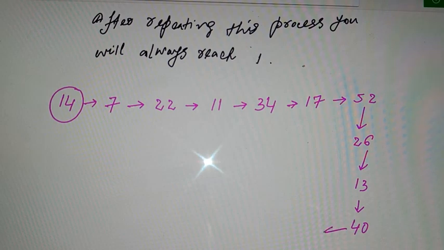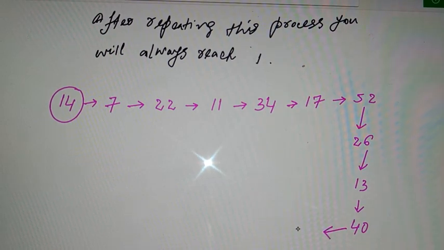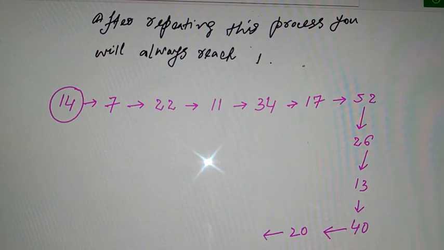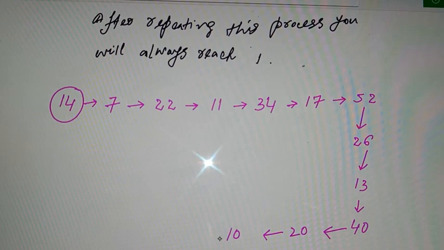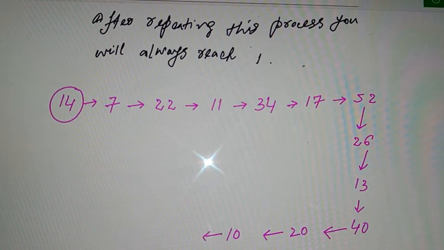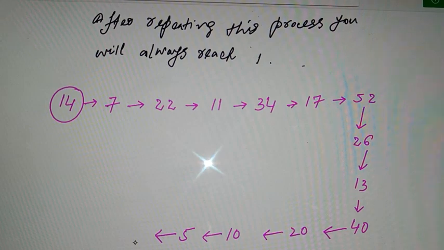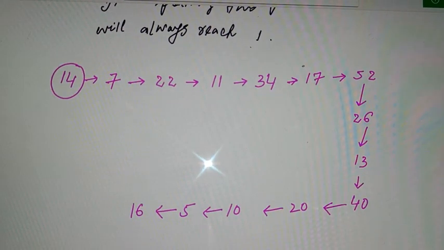So 40 is an even number, divided by 2, that's 20, divide again by 2, that's 10, divide again by 2, that's 5. Multiply it by 3 and add 1, that's 16. You see the loop, we are just trying to see where it will reach.